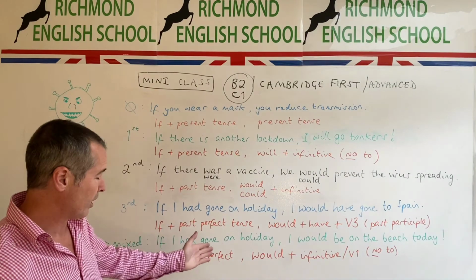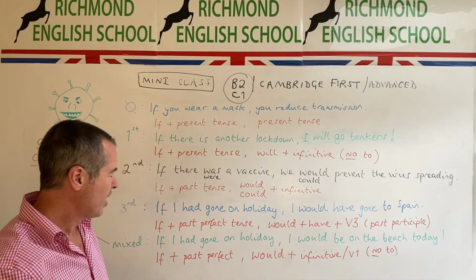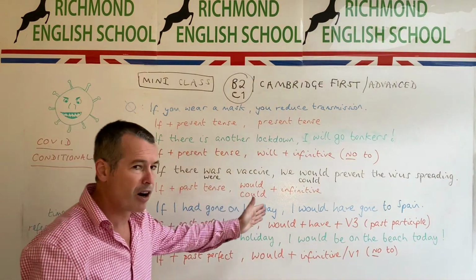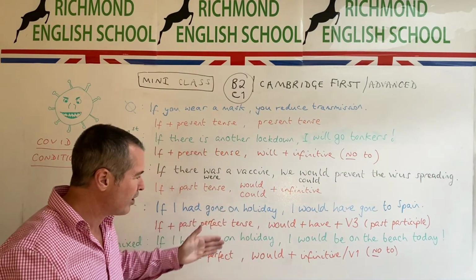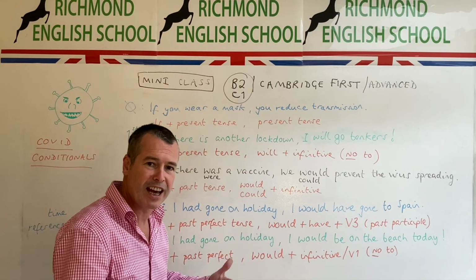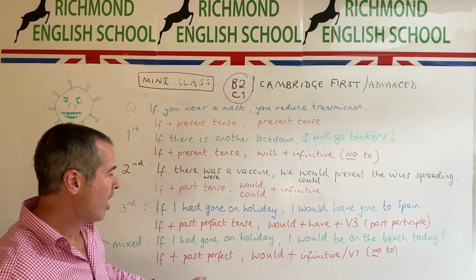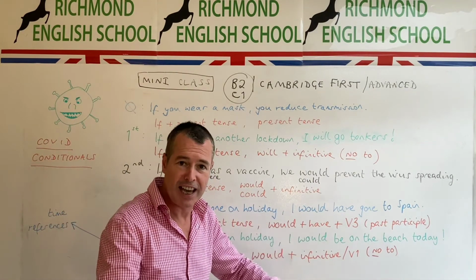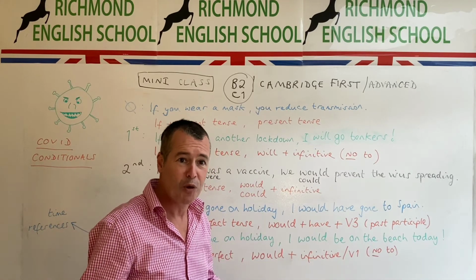If I had gone, imagining the past, we're using the past perfect. But now, instead of looking at the past result of that action, we are looking at the present result. What would the result be of that action today? So if I had gone on holiday, I would be today on the beach in Spain. Not here, talking to you.